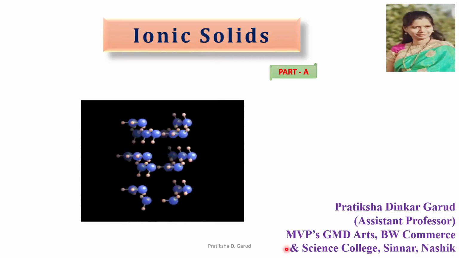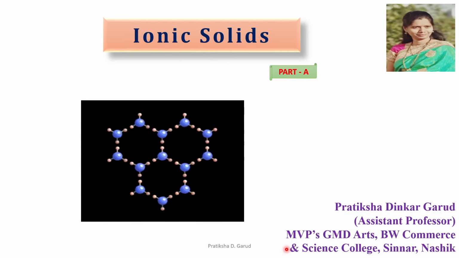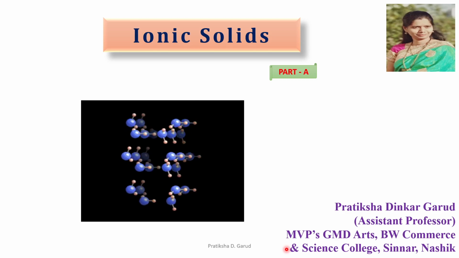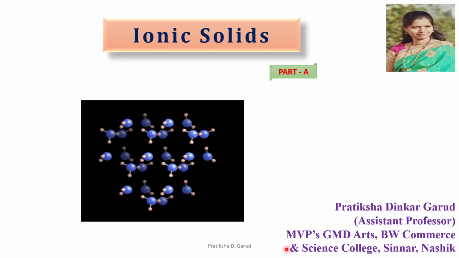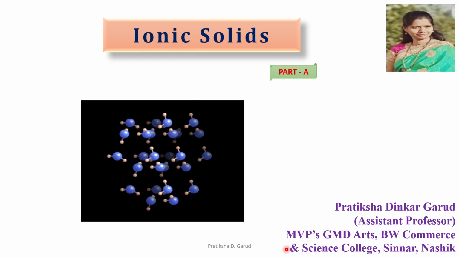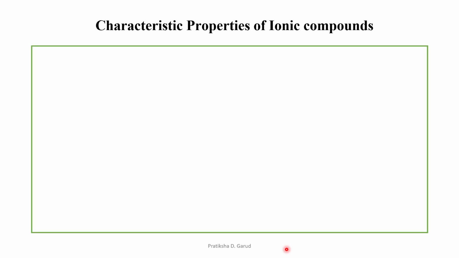Hello friends, welcome back. In the earlier video, we have seen that the ionic solid is one of the types of crystalline solids. And in the case of ionic solids, there is an electrostatic force of attraction between the ions, that means the cations and the anions. So let's see further regarding the ionic solids, the characteristic properties of the ionic compounds.